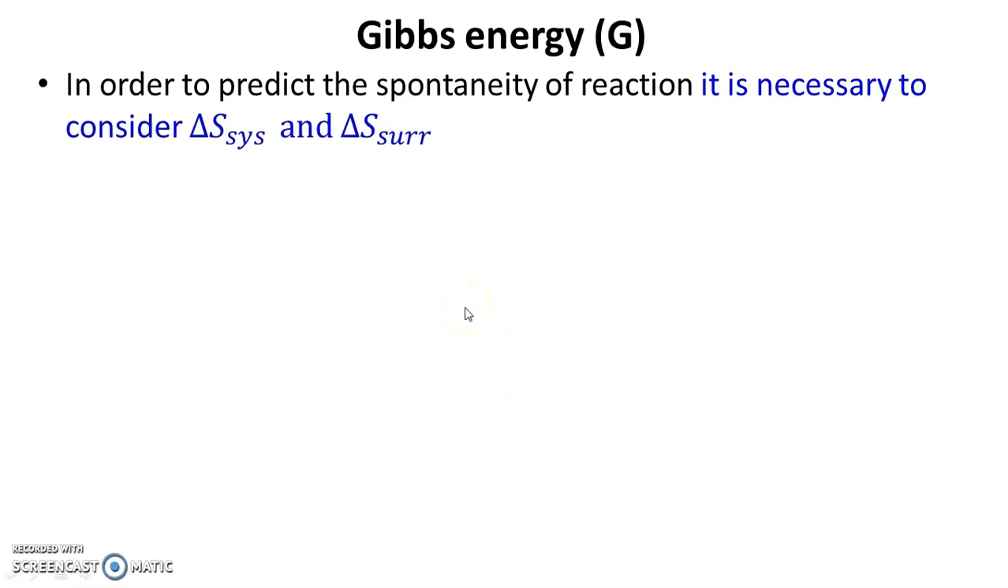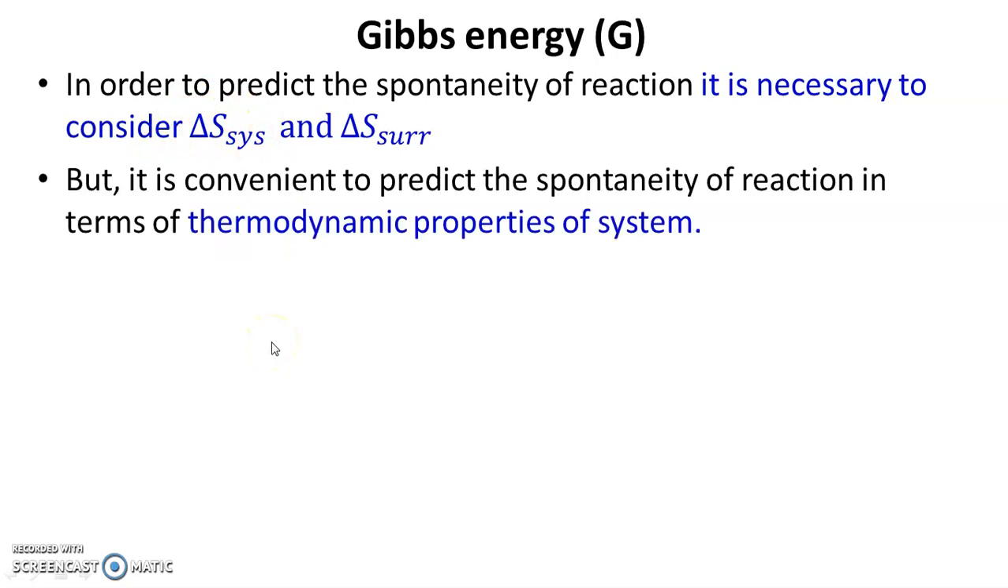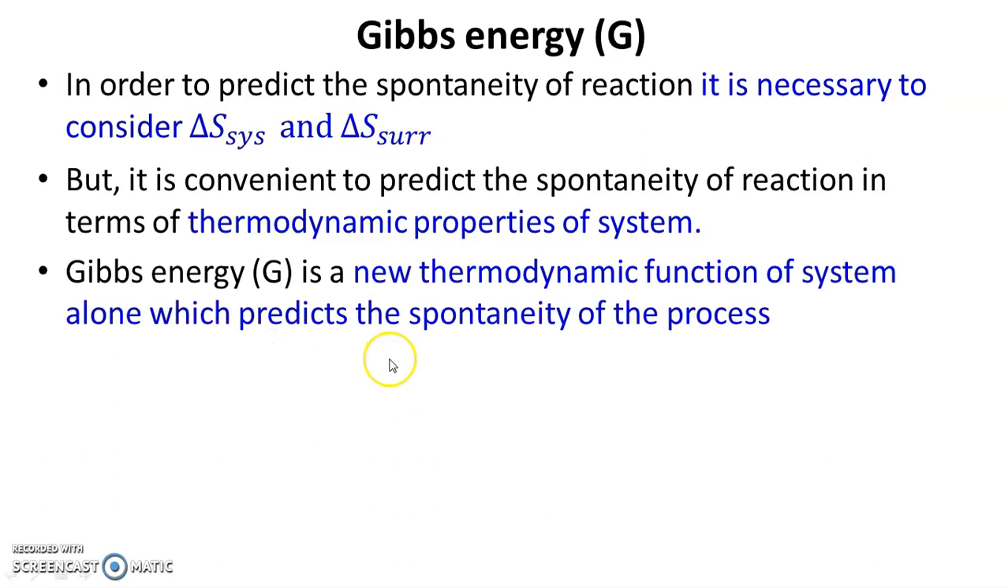So in order to predict the spontaneity of a reaction, it is necessary to consider the change in entropy for the system and the change in entropy for the surroundings. And already I told you it is very convenient to predict the spontaneity on the basis of a thermodynamic property of the system. So Gibbs energy is a new thermodynamic function of the system alone which predicts the spontaneity of the process.